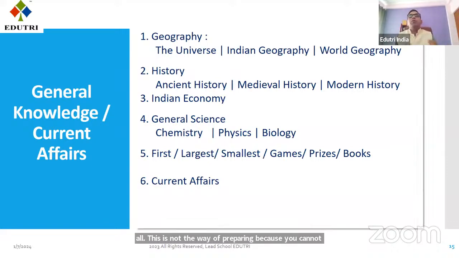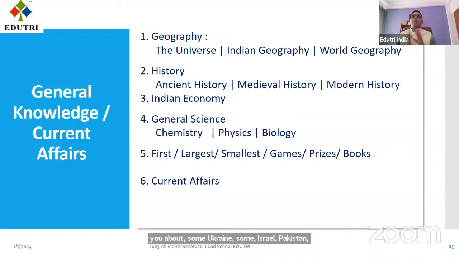What to do? If you go through the papers of the last 2 years, you will find that if they ask what is the capital of, then they will ask you about Ukraine, Israel, Palestine, Russia, Pakistan, China, those countries which are in the news.